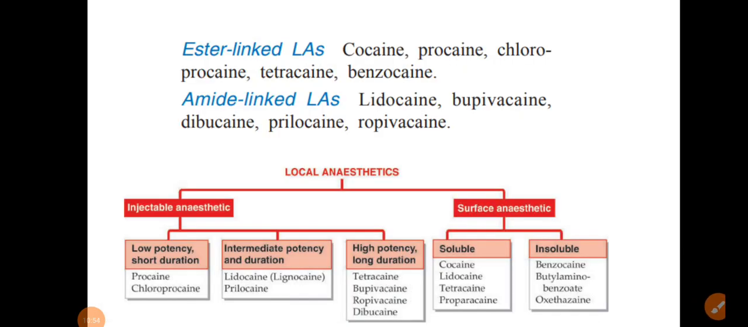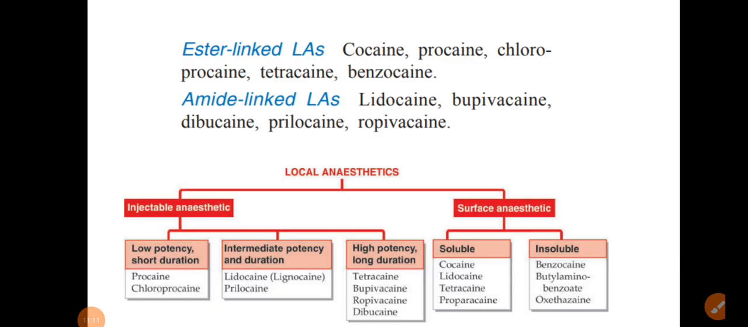Okay, here are the examples of ester-linked local anesthetics and amide-linked local anesthetics. So what is the trick here? If a drug contains a single I, these are your ester-linked, and if the drug contains two I's, these are your amide-linked local anesthetics.